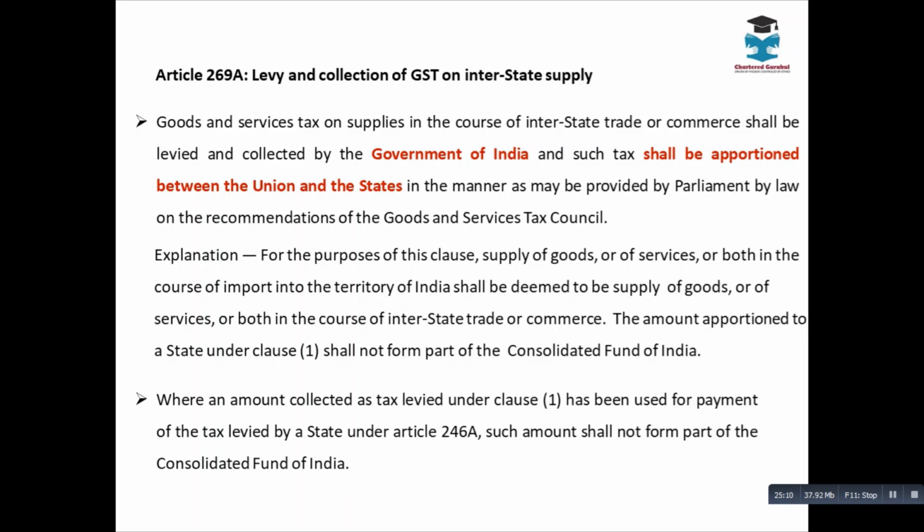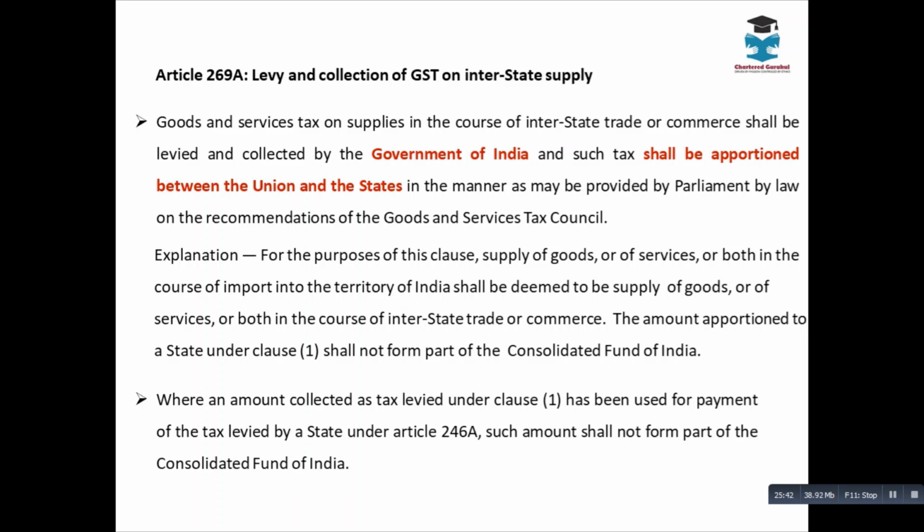We are talking about IGST being levied in two circumstances, right? So far, whatever we have discussed: one is in the course of interstate trade or commerce, that is a transaction from one state to another state, and the second is at the time of importation, when goods are imported, customs duty shall be levied, right? For this purpose it shall be deemed to be an interstate supply. So in these two circumstances of interstate supply, the Central government has the power to make the law and collect the taxes.